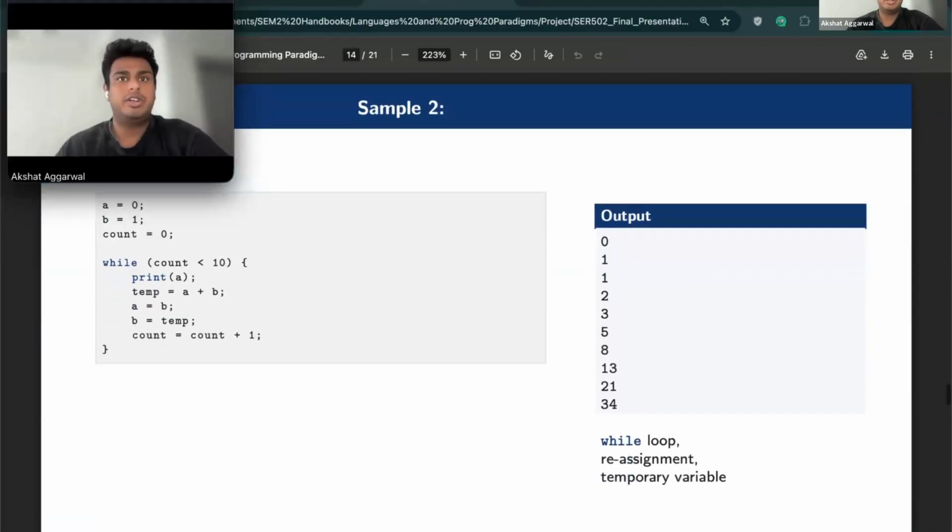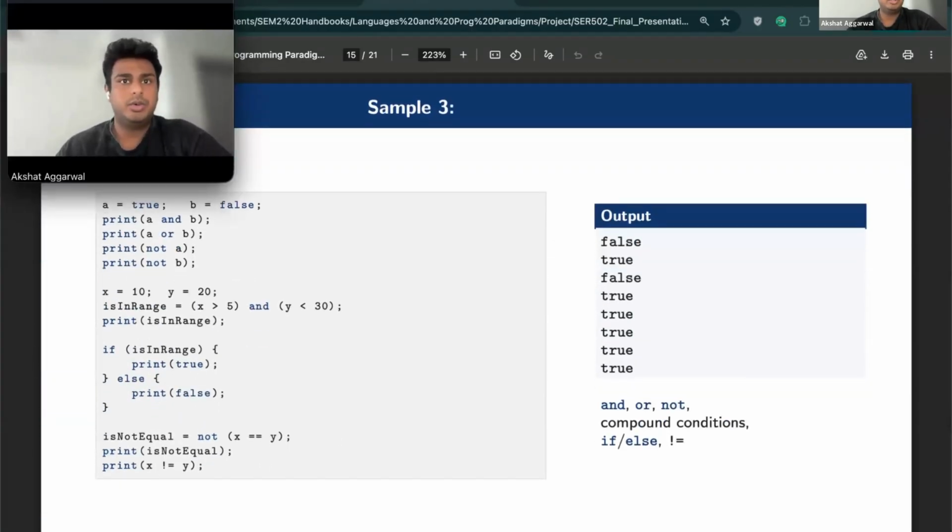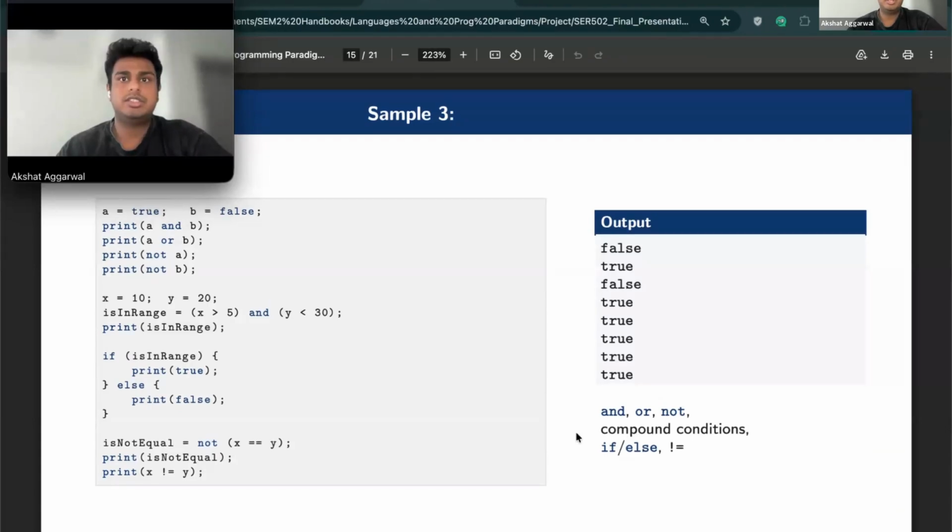Next one is Fibonacci.trap. It uses a while loop with a temporary variable pattern and then prints the first 10 Fibonacci numbers. The next one is Boolean.trap. It exercises all three Boolean operators like AND, OR, NOT, as well as compound conditions, if-else branching, and the inequality operator.